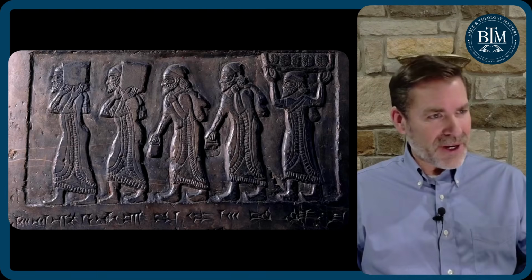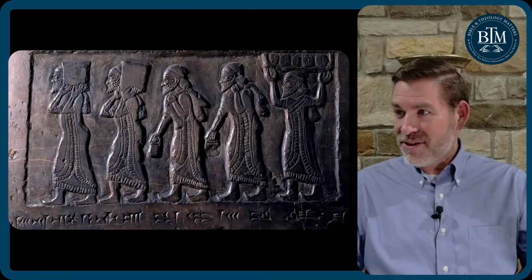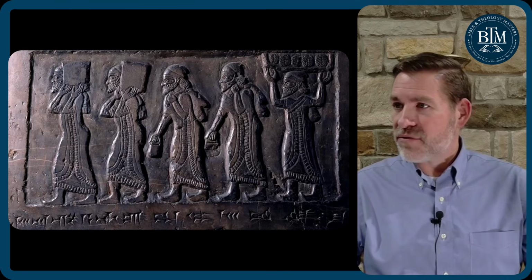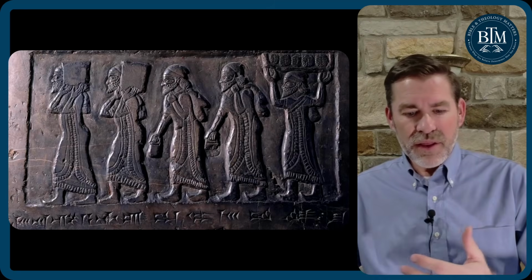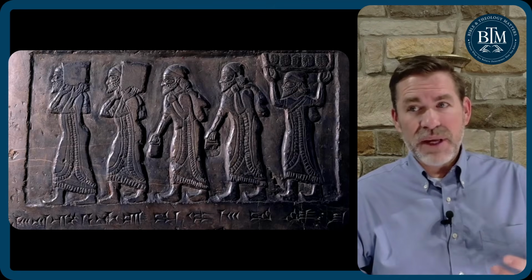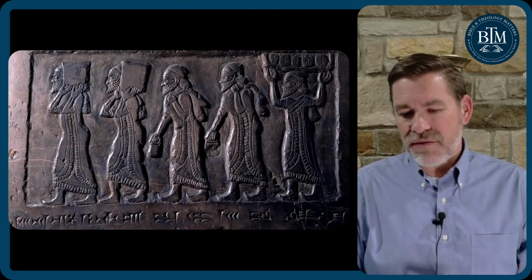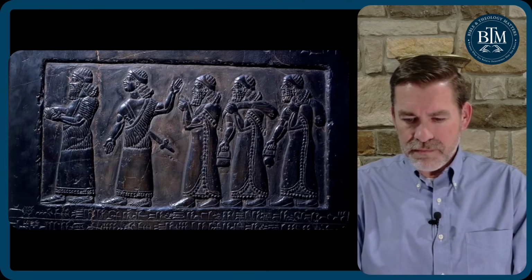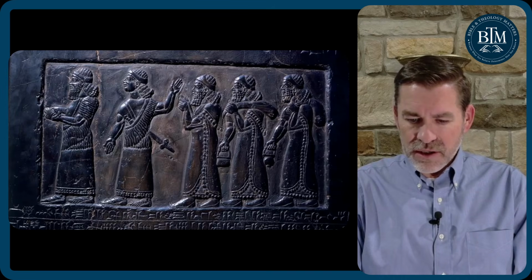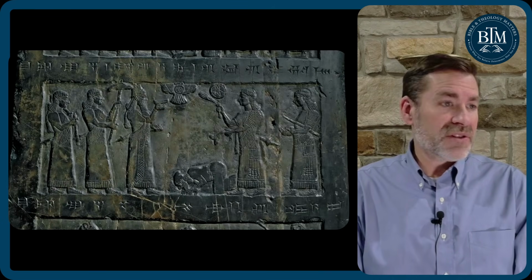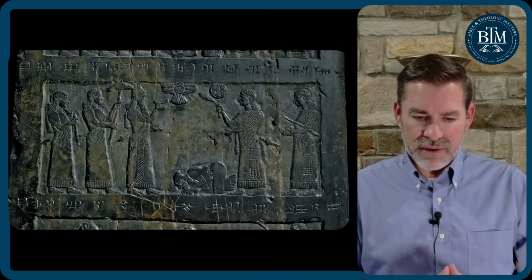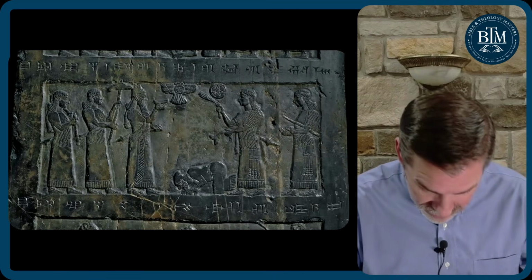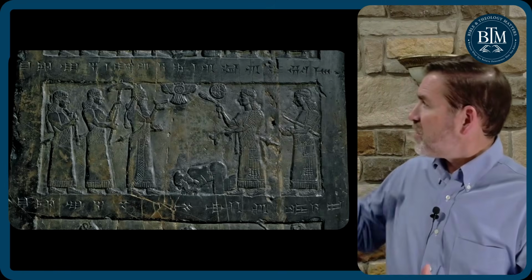So Shalmaneser is the one who commissioned this obelisk to, again, make a name for himself, to brag about his victories of war and conquering these kings. And so these depictions are these kings and their people bringing gifts to lay at the feet of Shalmaneser. There's another depiction on one side, 5 different kings that are conquered. And this is the one that we're most interested in and the one that's pictured in your notes, because this is Jehu laying down with his head down to the ground in front of Shalmaneser on the left.